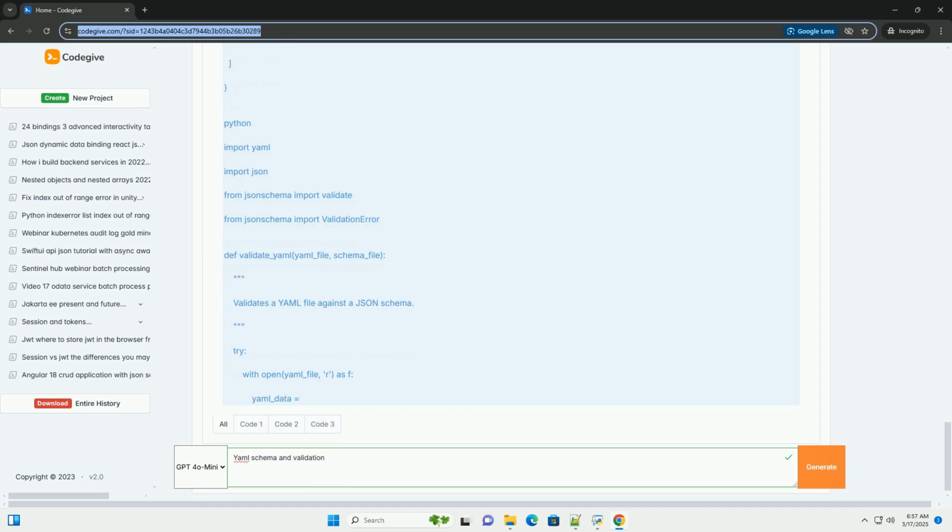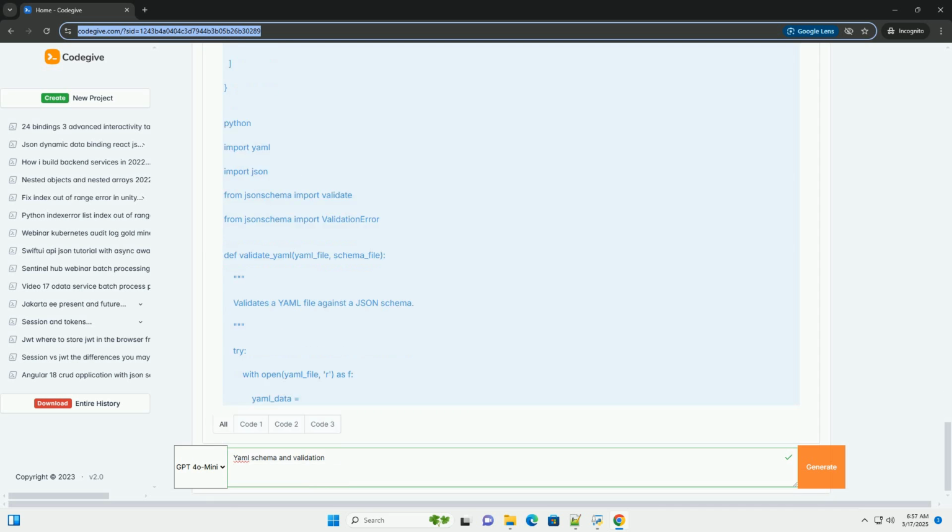2. Cerberus: another Python library for data validation. It's more general purpose than JSON schema but can be effectively used for validating YAML data based on defined schemas. 3. Colander: a Python library for data validation and deserialization/serialization. It uses declarative schemas and provides more control over the validation process.